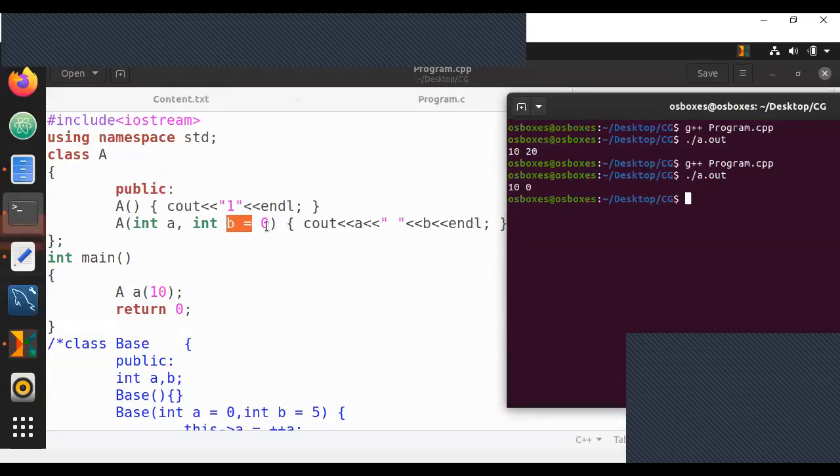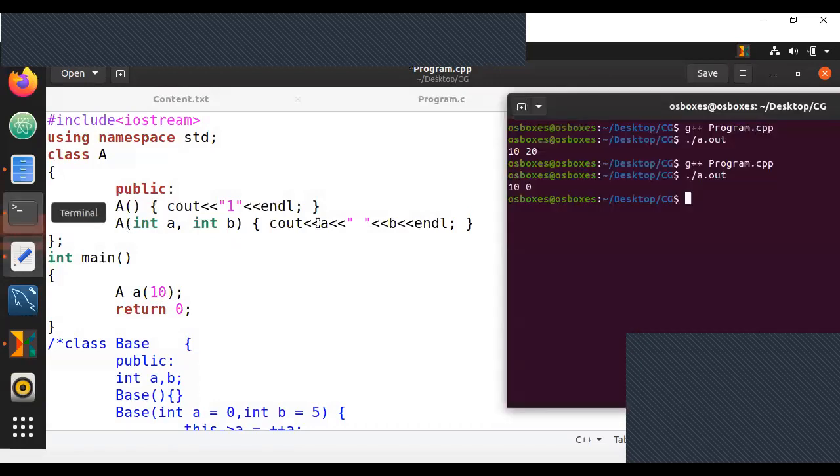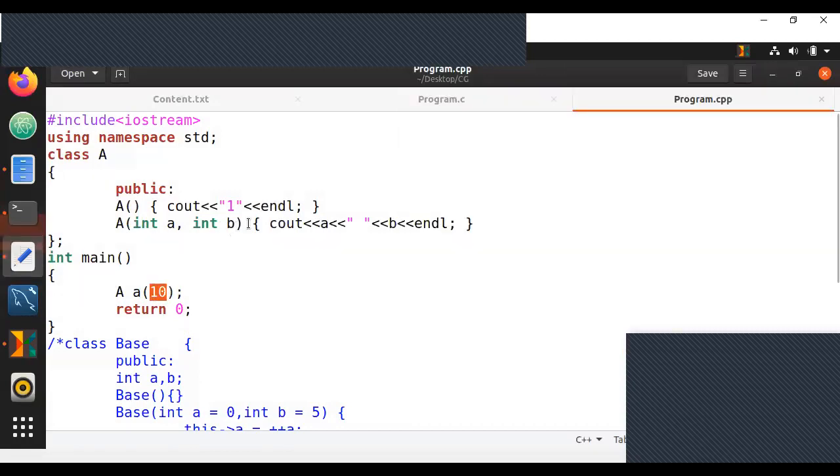Now, if I make one change, if I remove B equals 0, that means there is no default value. That means I must enter a second value. If I don't enter a second value, I'll get an error saying you have two types of constructors. One takes no values, the other takes two values, but you're entering only one value. So this is the error I will get. Default value means that you can set a default value like equal 0. Whenever you're not sending a value, it will take the default value.